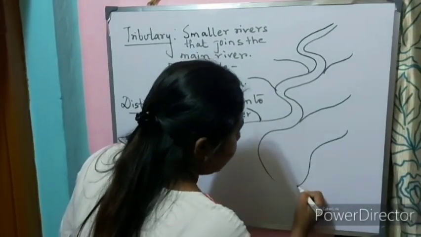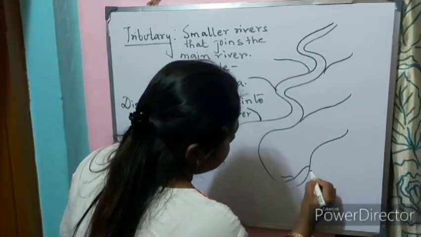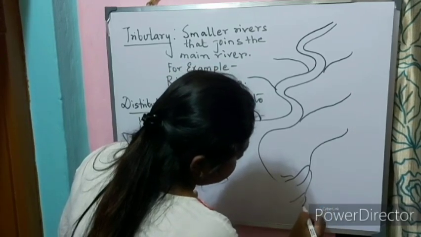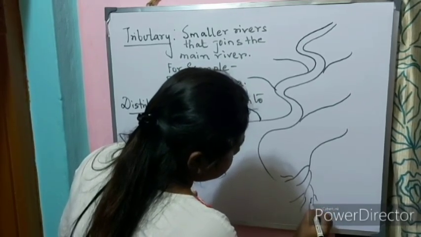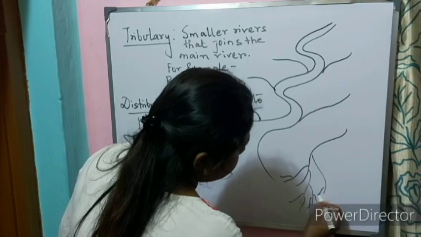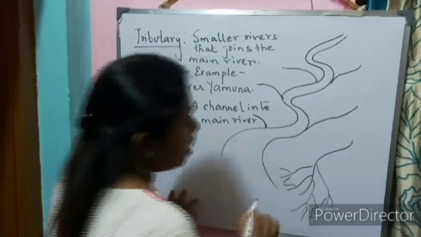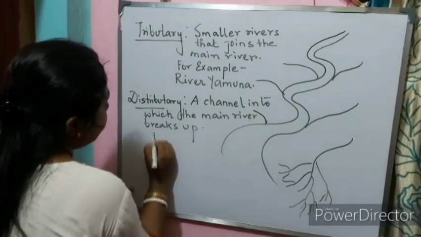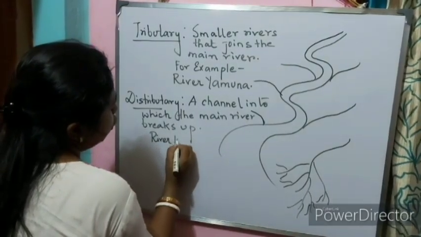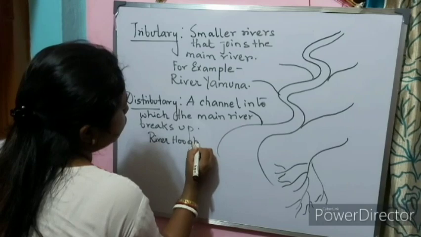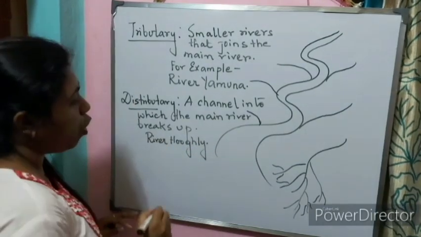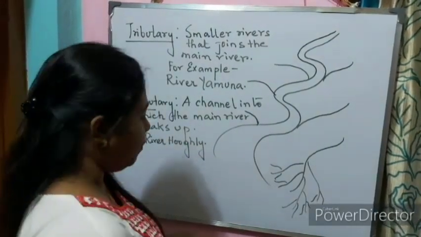So, this is the main river which breaks up into different channels. These are called distributaries, like River Hooghly, which is a distributary of River Ganga.